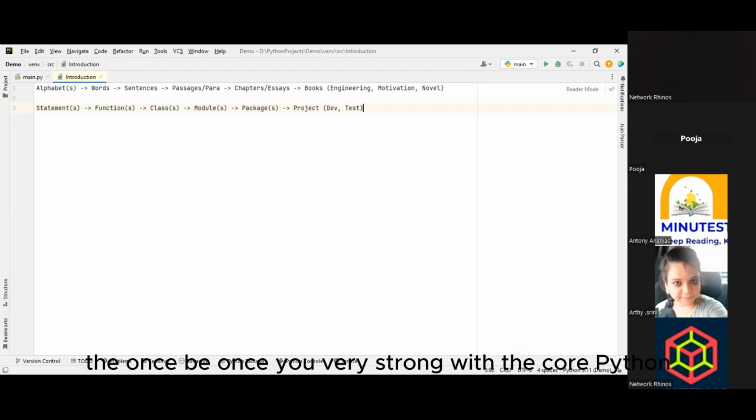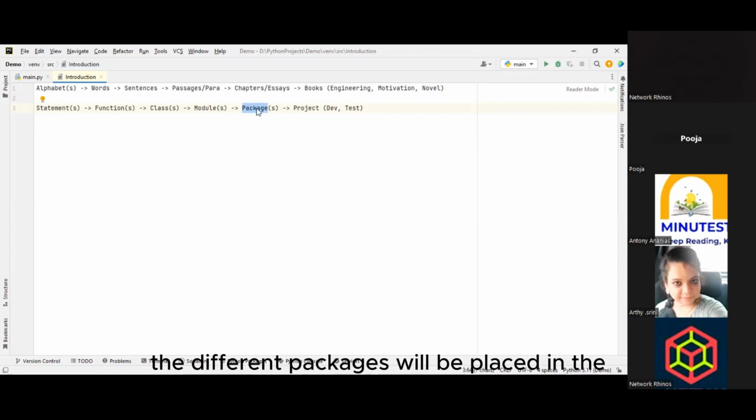Once you are very strong with core Python, you can go ahead with any type of project, development, or testing, and any kind of application. Depending on the project, different packages are placed in different locations. We have to learn that particular package, then we can move on to that particular project.